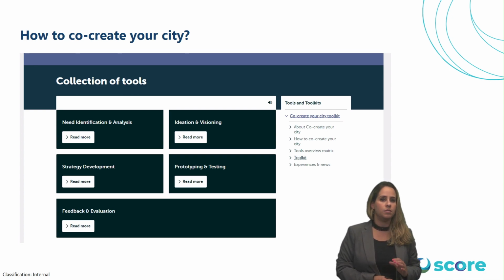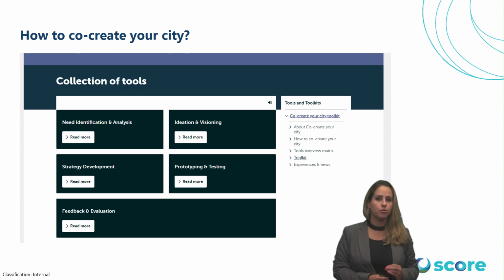Many of the tools can be used by and with stakeholders who have no background and/or experience in urban development, but can provide valuable input to your project. Each tool aims to provide concrete outputs and can be done as a standalone exercise, but also as part of a long process with multiple steps combining different tools. The toolkit is structured upon 5 categories, depending on the target you may set for your co-creation activity.